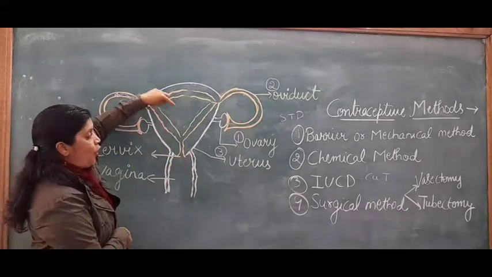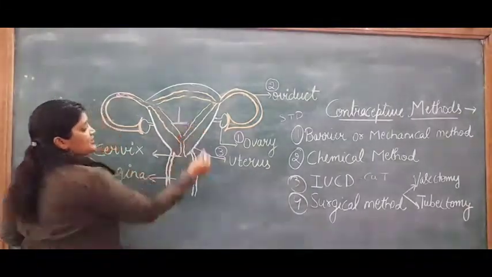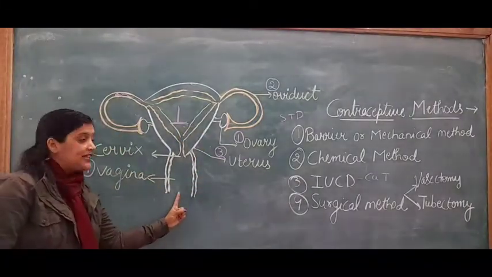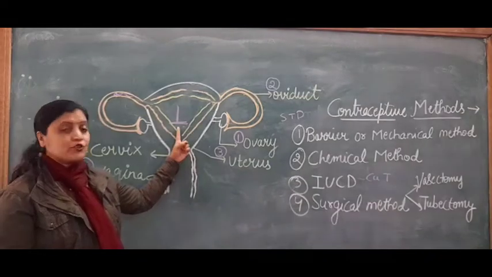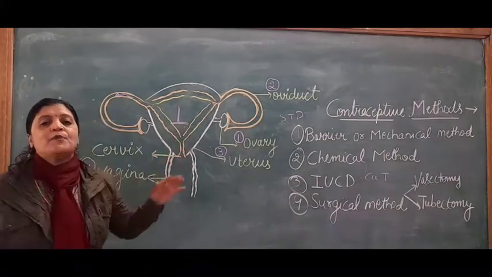So when this copper T is implanted inside the uterus, whenever sperms enter the vagina and come to the uterus, they just bounce off the copper T plate and the sperms are killed.